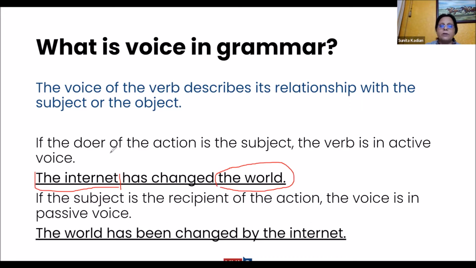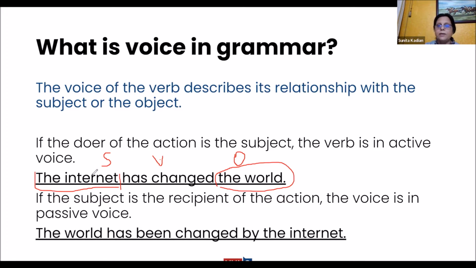So what kind of sentence structure is needed? You require a subject, then the verb, then the object. And as I shared with you all earlier, object can be of two types, direct object or indirect object. For example, if I say, Parth gave me the answer. So Parth gave whom, gave what? Two objects are there. Gave whom, that is indirect object. Gave what, that is direct object. So whatever it may be, you require an object.